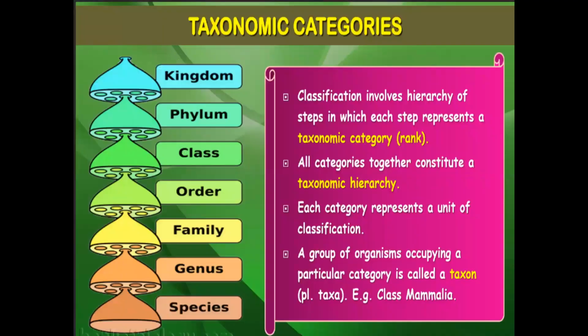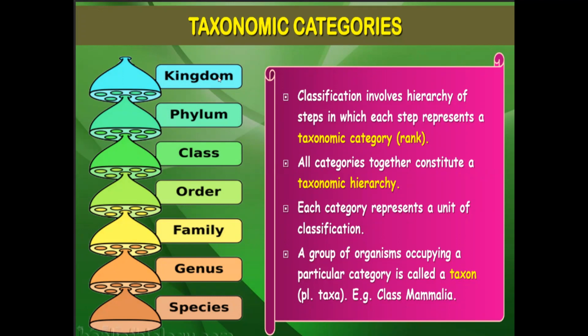Then taxonomic categories, that is classification: kingdom, phylum, class, order, family, genus, and species. This is how you will classify. How many kingdoms have you studied? 5. So all these organisms will be classified only in 5 kingdoms. Then there will be different phyla, different classes, order, family, genus, species. The classification part we'll study in the next class.